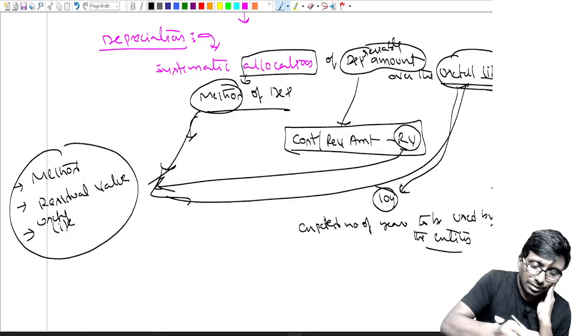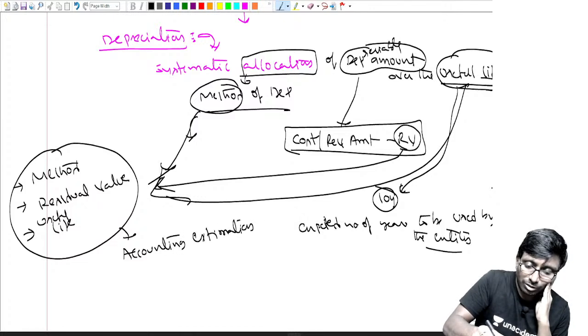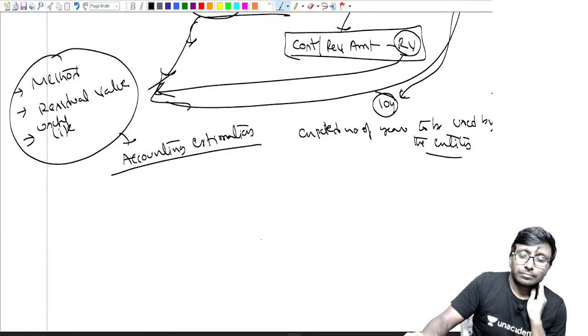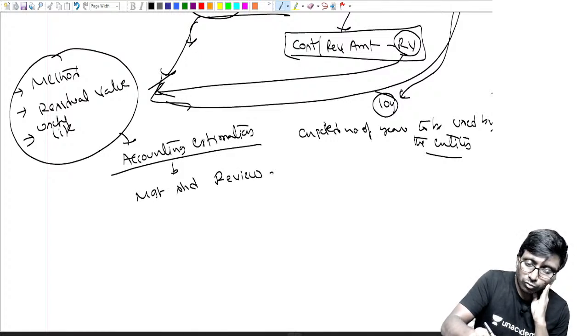All these three things are called accounting estimates. So that's why management should review them at every year end.